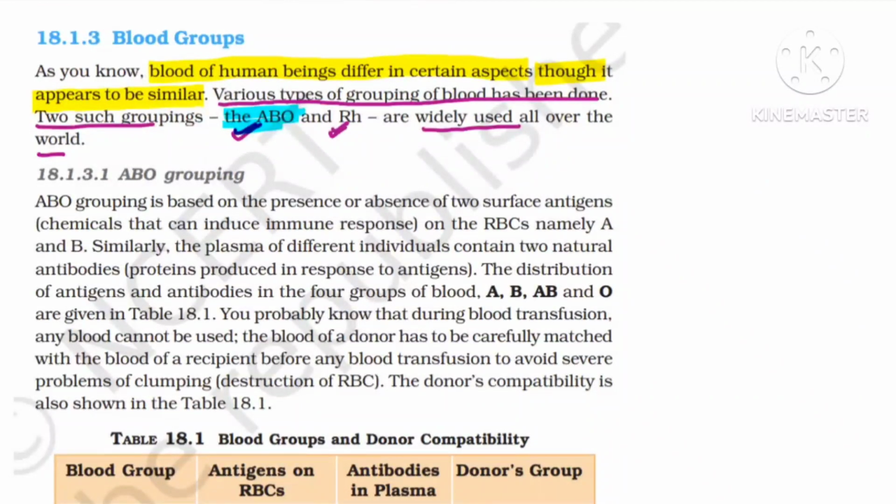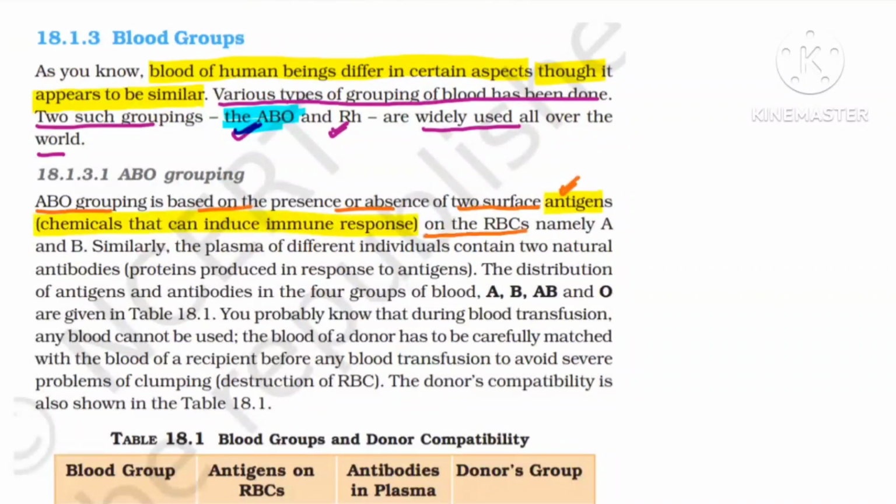Now why are we classifying ABO blood groups? They are based on the presence or absence of two surface antigens. Antigens are what? They are chemicals. Definition of antigens: antigens are chemicals which can induce an immune response. Means they are the agents which can generate antibodies. They are present on the surface of RBC.